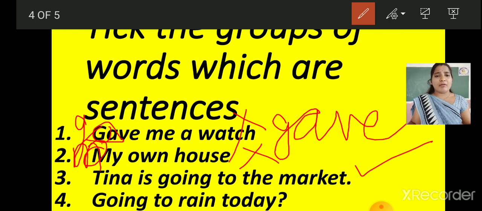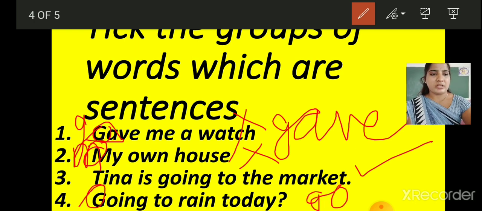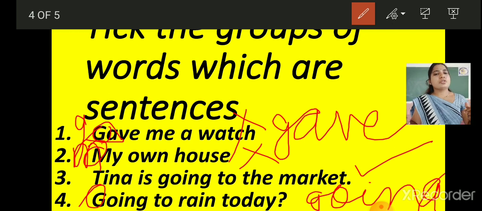Going to rain today. What going to rain today? Okay, is it clear to you? And if you will see in your book also, G is small. So by mistake, this is a printing mistake. So we can say G-O-I-N-G, going. Okay, so going to rain today. See at the end it is a question mark. It is not full stop. So we will say it is also not a sentence. So we will say Tina is going to the market. It is making complete sense. That's why it is a sentence. Like that we are having so many examples. You can also solve it by yourself at your home.